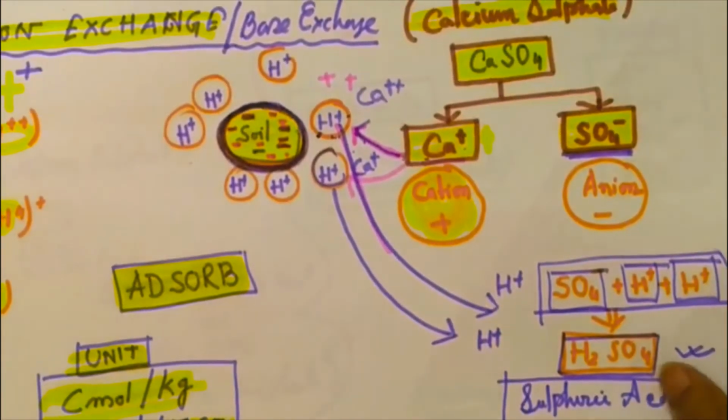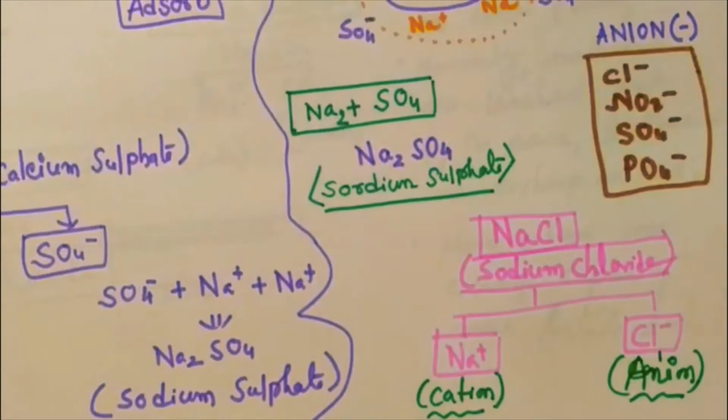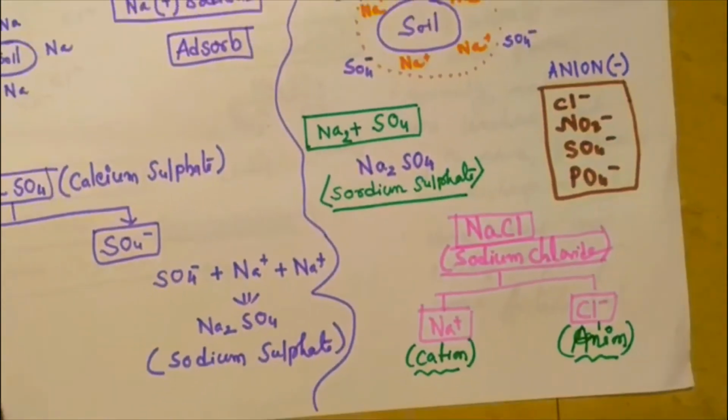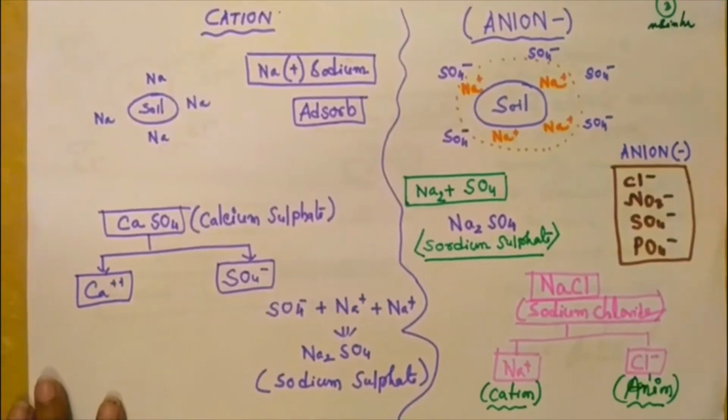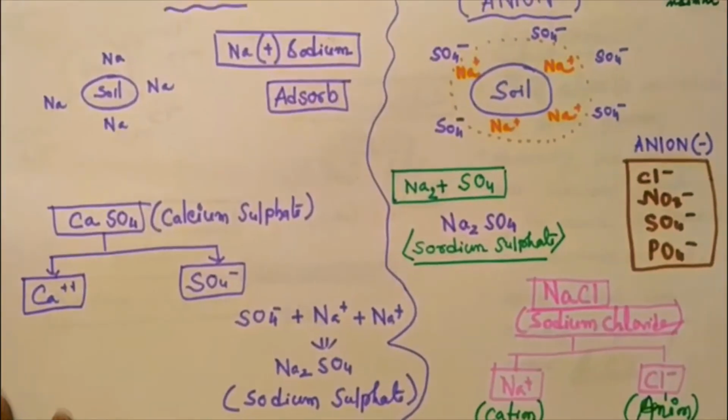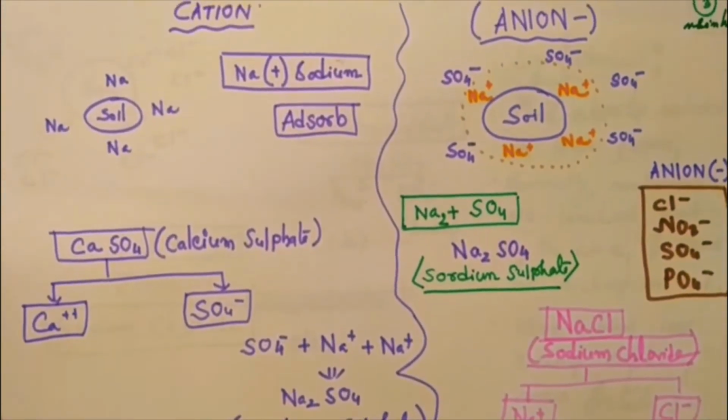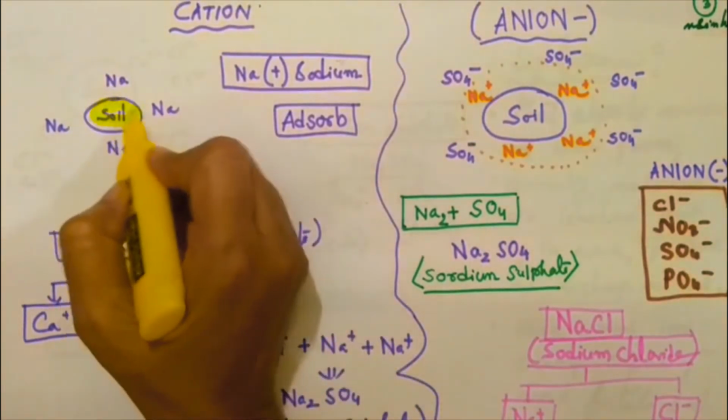Okay, go to the second example. Go for the next example. This is another example of cation exchange. Suppose this is a soil.